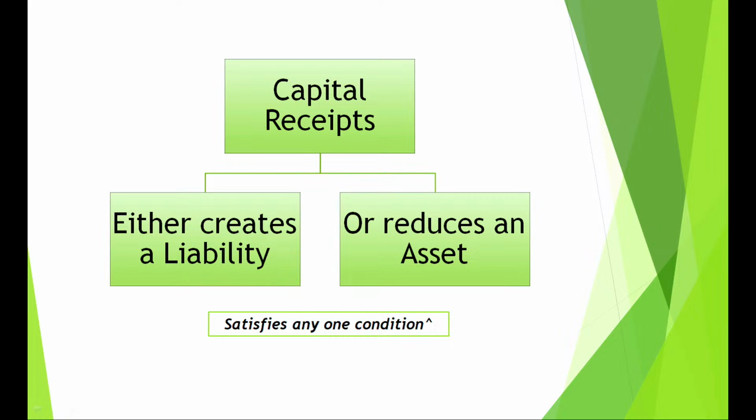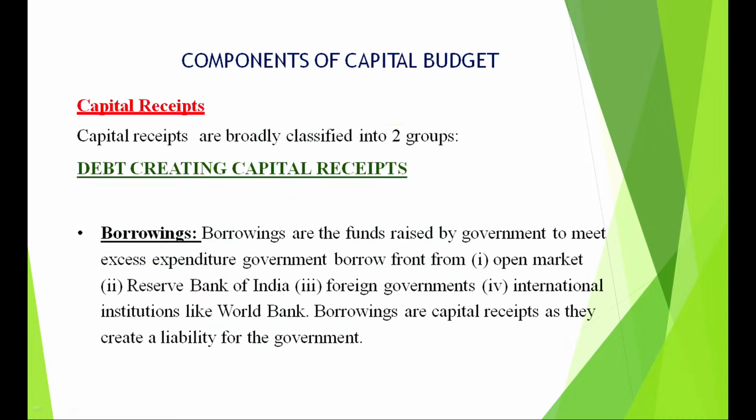Now come to capital receipts. They either create a liability or reduce an asset. So, it will satisfy only one condition. Now, capital receipts are basically of two groups. So, out of the three examples, I have made two groups. Remember this very carefully. Borrowing is a capital receipt because it increases the liability of the government. Either or, one thing happens, liability is increasing.